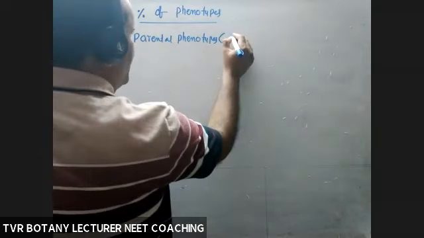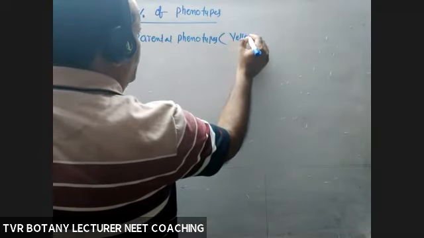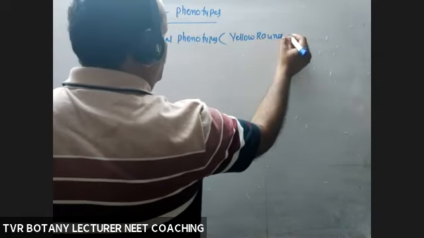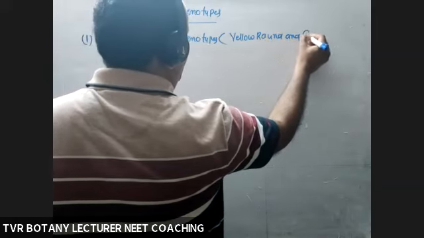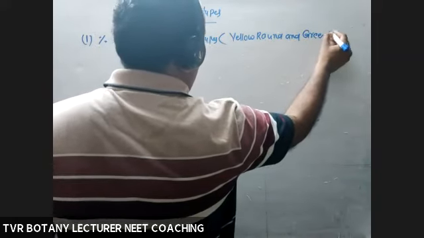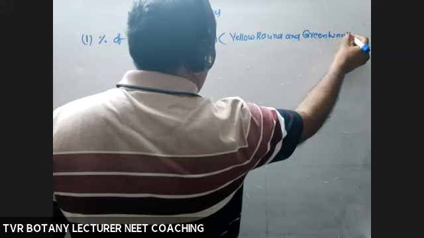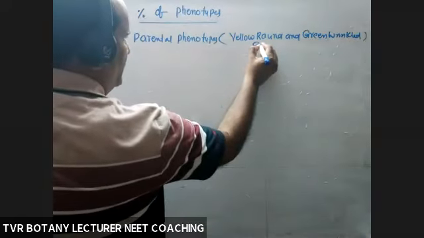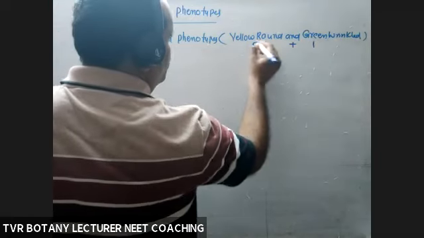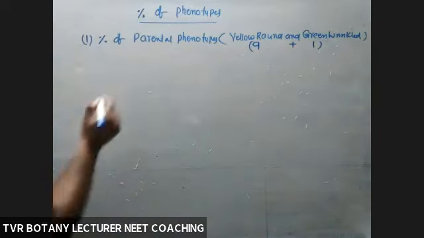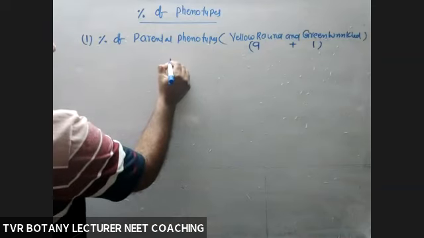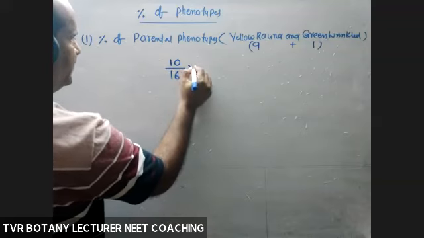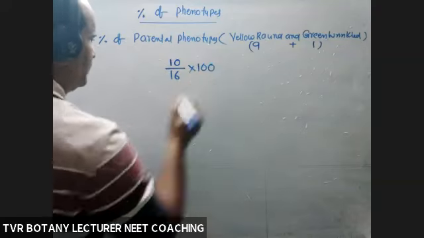So what are the parental phenotypes? Yellow round and green wrinkled. 2 kinds, but it's the number out of 16. How many? 9. This one 1. So together how many? 10. So 10 divided by 16 into 100. Calculate the percentage.